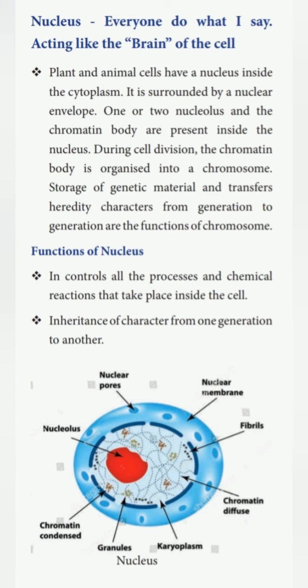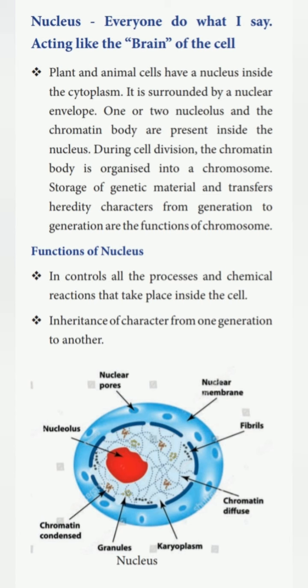One or two nucleoli and the chromatin bodies are present inside the nucleus. During cell division, the chromatin body is organized into chromosomes.